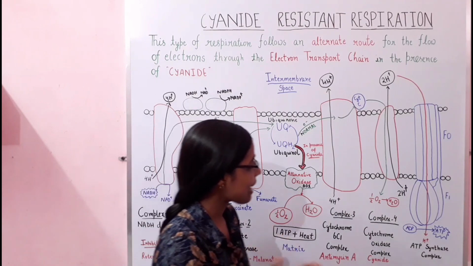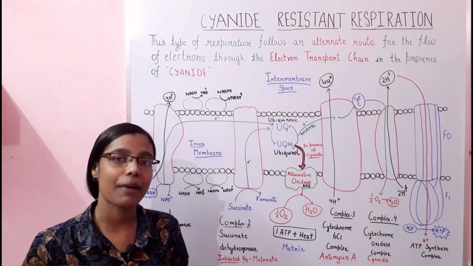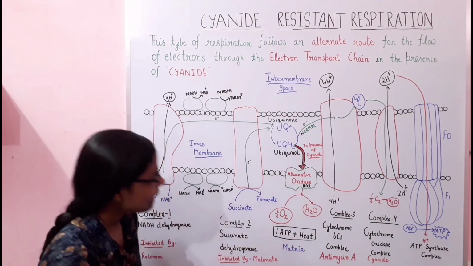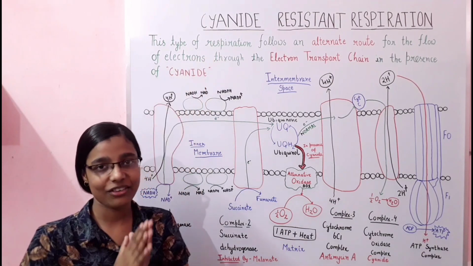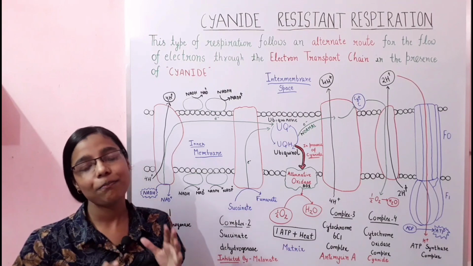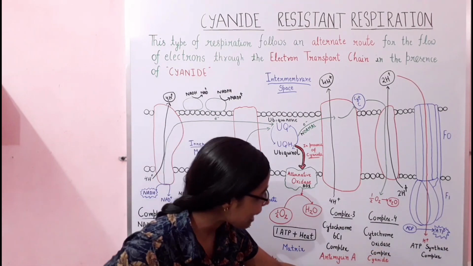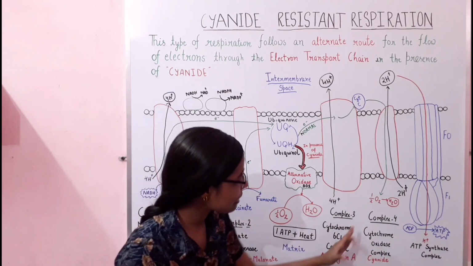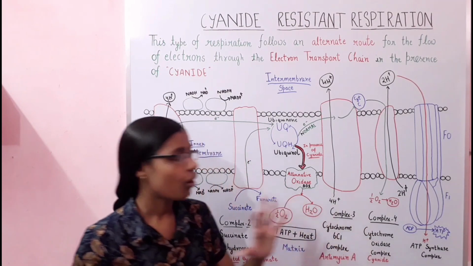Next is your ATP synthase complex, that can also be inhibited by oligomycin. As we are talking about cyanide resistant respiration, we will basically focus on cyanide.